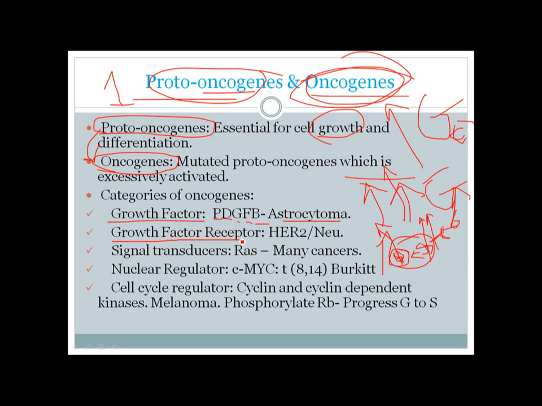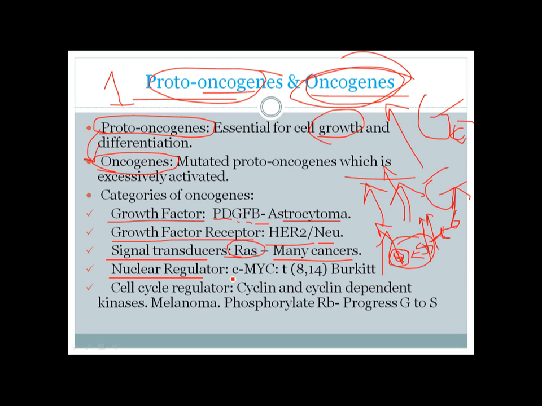Growth factor receptors can also be mutated and abnormally activated, and one example is HER2/neu, which is present in breast cancer. Signal transduction proteins are also important, and they can be mutated and cause abnormal activation of the growth system, and it can lead to many cancers.